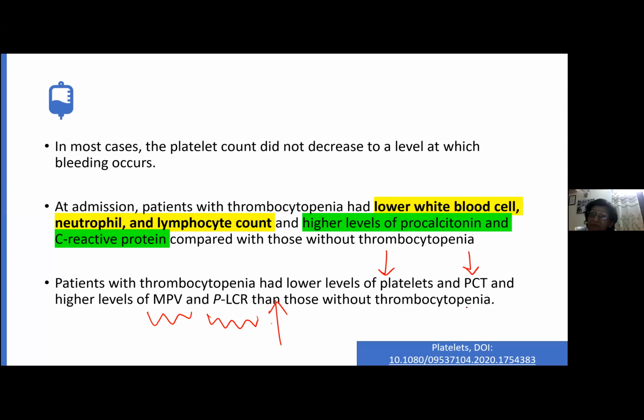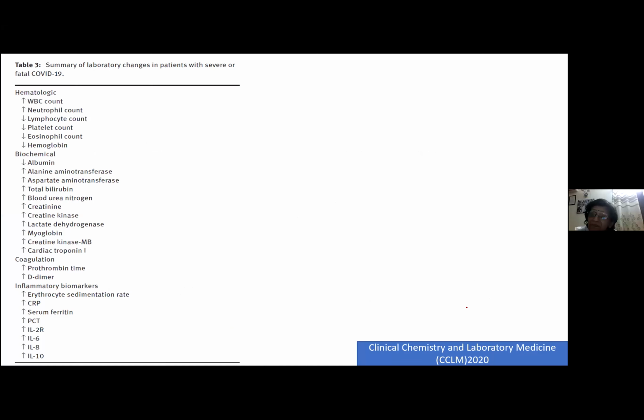Now, once we are clear with this, just to summarize, what were the laboratory hematological findings in COVID? You found that the WBC count is usually increased. Some studies say that it can be decreased also. Just now you saw that whenever thrombocytopenia is there, in those cases the WBC count can be decreased also. Neutrophil count is increased. Lymphocyte count is decreased, eosinophil count is decreased, platelet count is decreased, and hemoglobin is also decreased. So these are the predominant hematological findings, the CBC findings, which we have discussed.